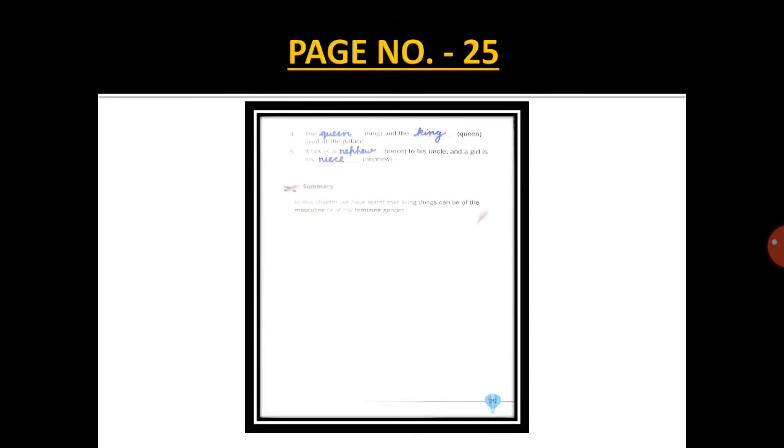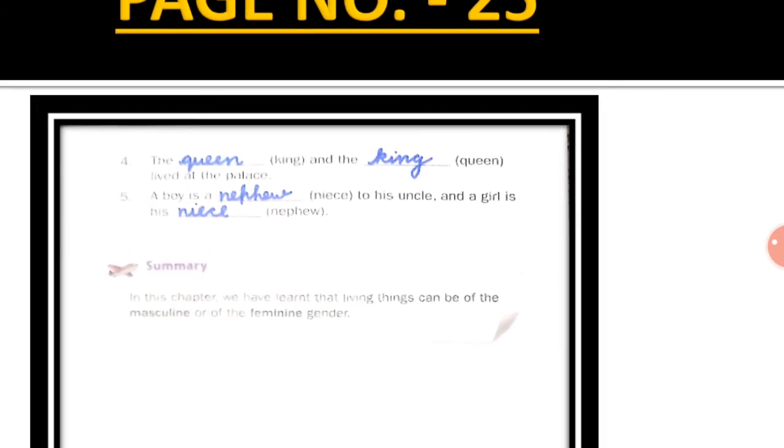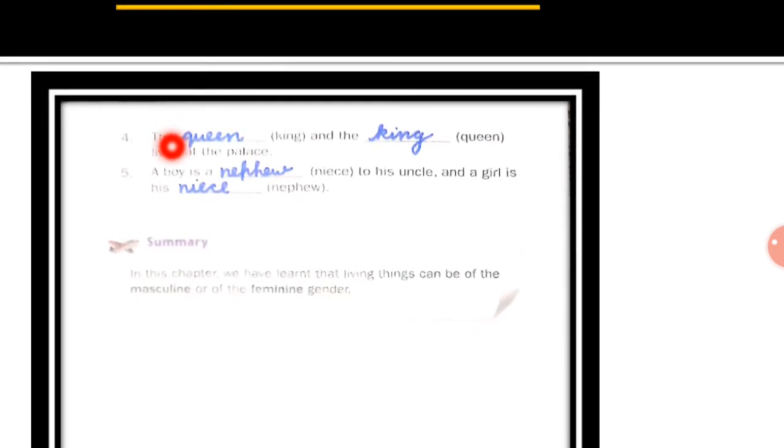Now come to page number 25. Fourth one, the dash and the dash lived at the palace. Now what is the opposite gender of king? It is very easy. King will become queen. Very good. Now opposite gender of queen? Yes, king. Now a boy is a dash to his uncle and a girl is his dash. Now here niece. Opposite gender of niece will be nephew and opposite gender of nephew will be niece. So children, I hope that you have done this.